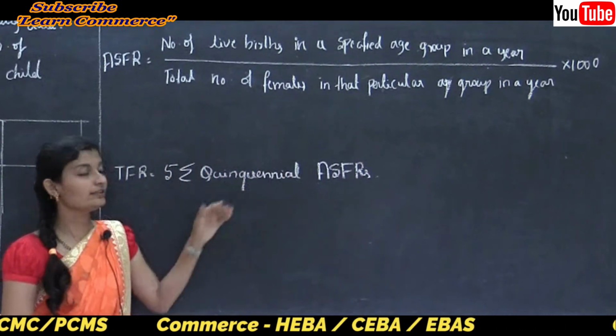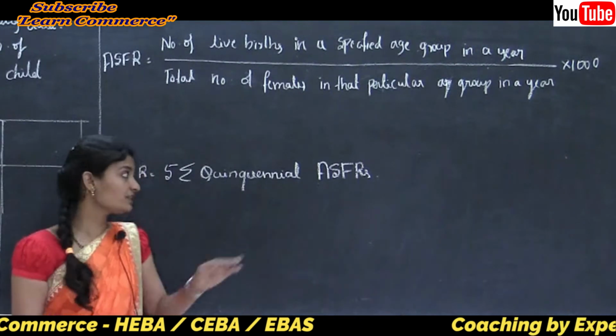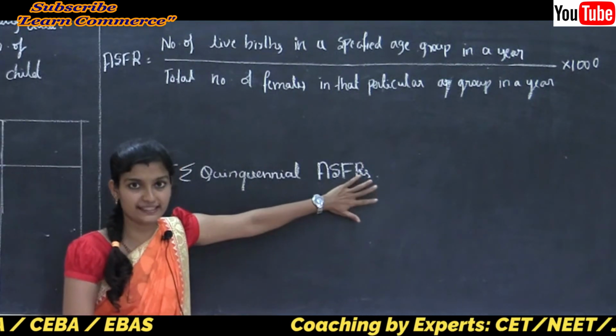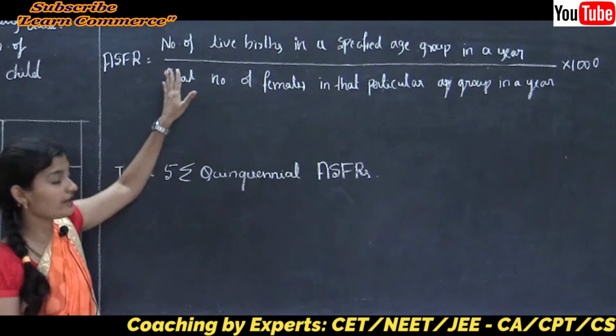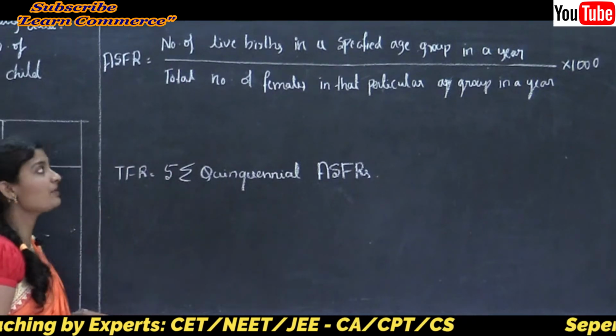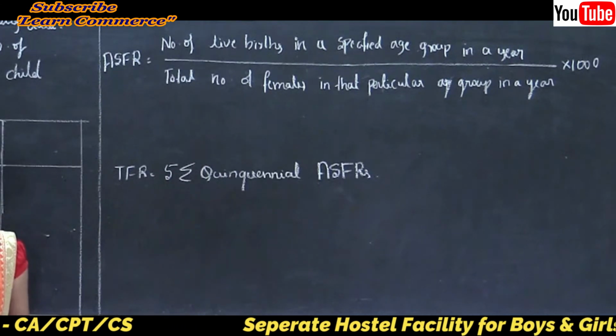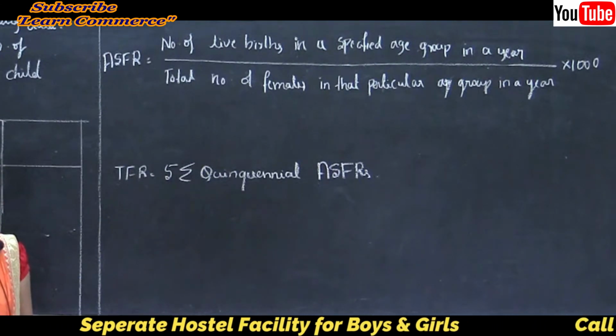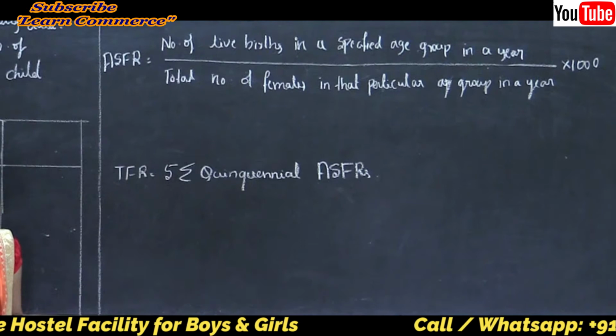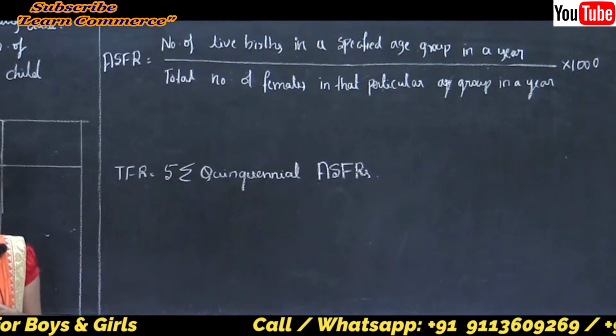Before that, first we need to calculate the age specific fertility rate. We know the formula of age specific fertility rate: the number of live births in a specified age group in a year divided by the total number of females in that particular age group in a year, into 1000.